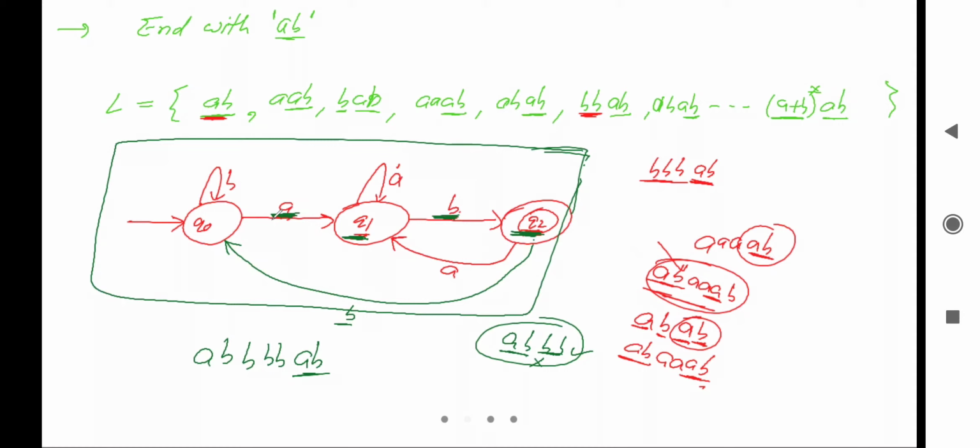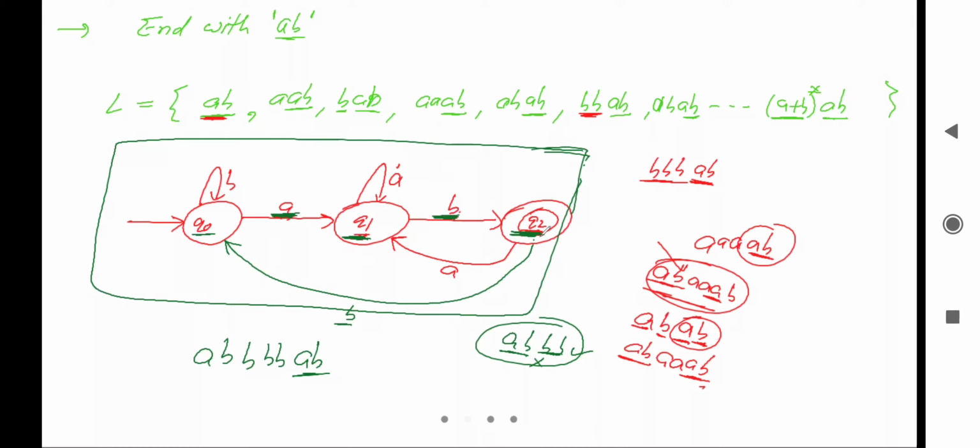Also you can verify whether there is a null move or not. You can verify whether there is a choice or not. No, there is no choice. You can check for dead configuration. On q0 there is a transition for b, there is a transition for a also, no dead configuration. On q1 transition for a and transition for b, no dead configuration.